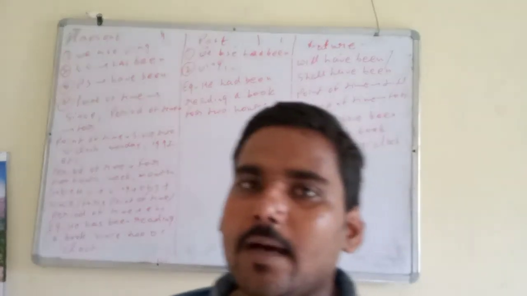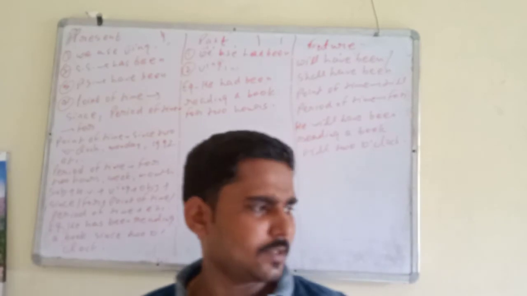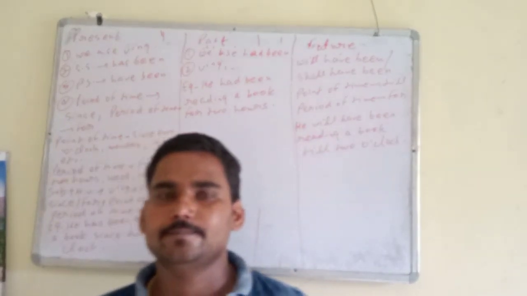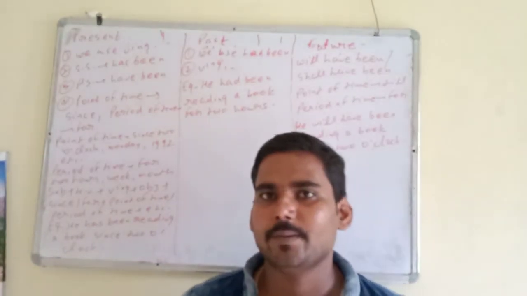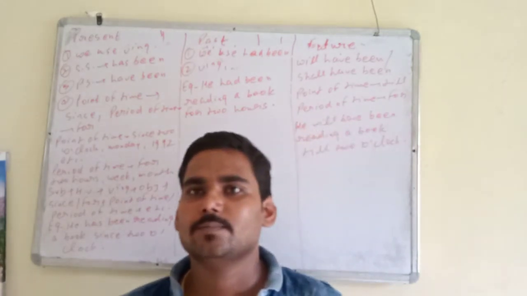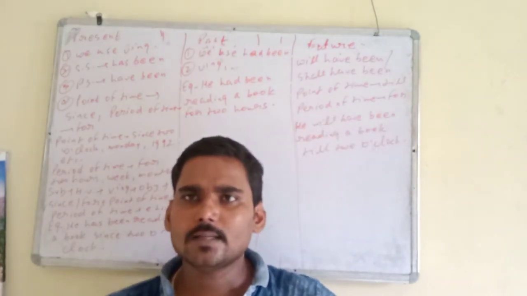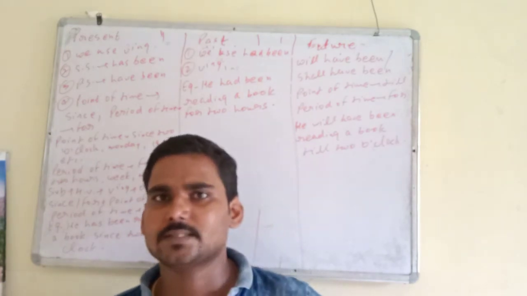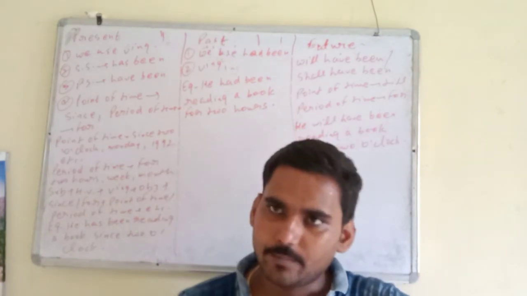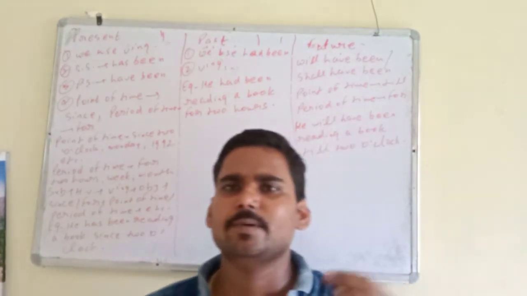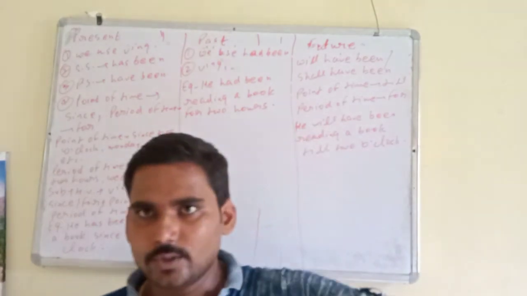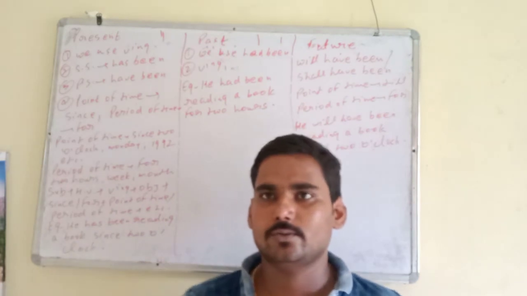Now I am going to tell you a very important thing. Only listen to me carefully and you will find all the tenses have been completed. I will start from simple present. In simple present we use s or es with singular subject. With plural subject we do not use s or es. In all the simple tenses, simple present, simple past, simple future, in simple present we use base form, in simple future we use base form, but in simple past we use the second form of the verb. Example, he goes to school. He went to school. He will go to school.